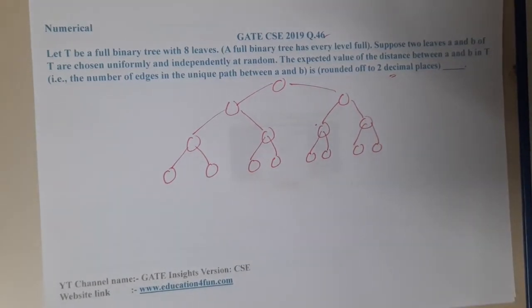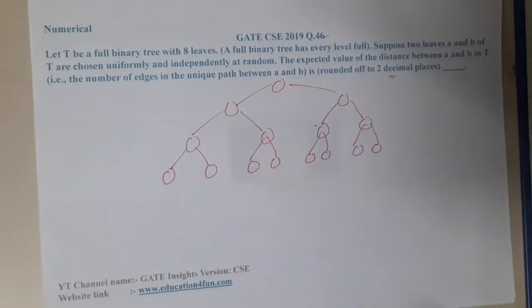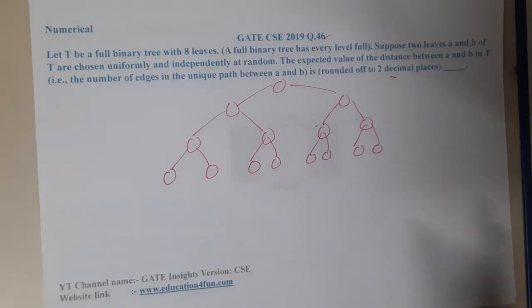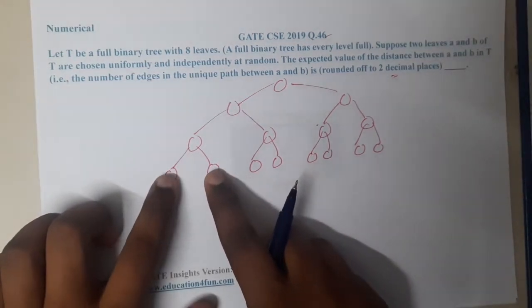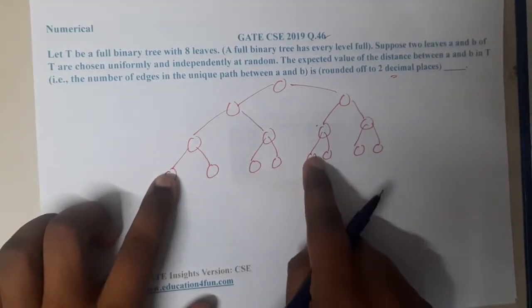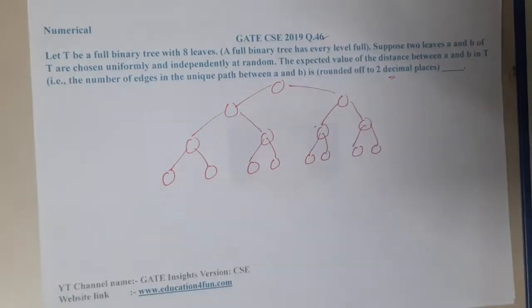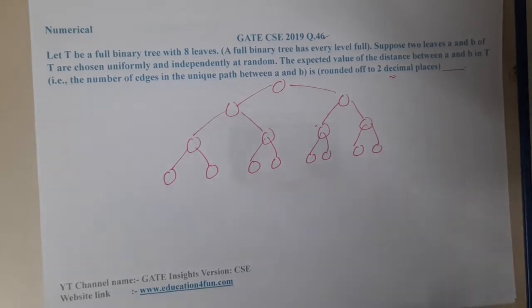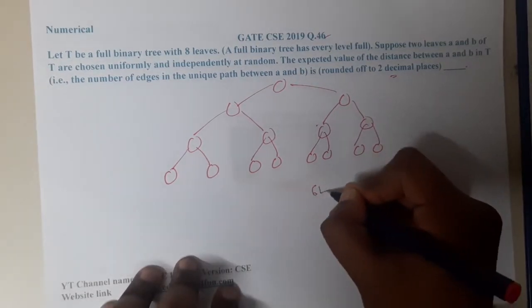In simple words, this is a probability type of question. Here you are selecting 2 points. So what is the average they are asking? What will be the average distance between these two? That's what they are asking. So how many combinations are we having? Similarly here also. In total, the independent cases will be 64.